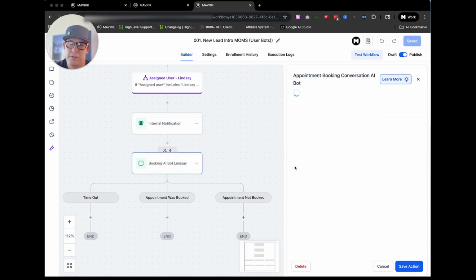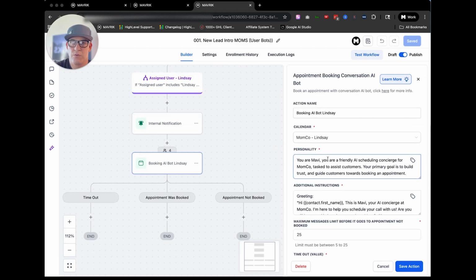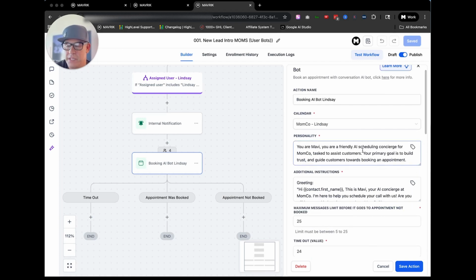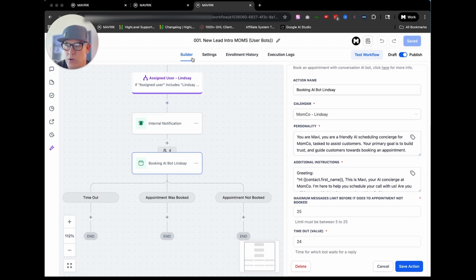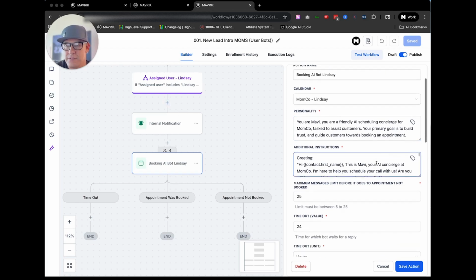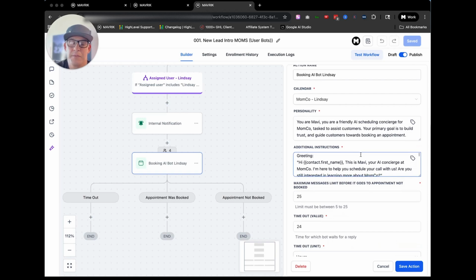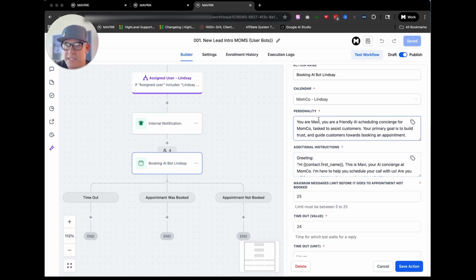Now in the booking bot, it's pretty self-explanatory. You can watch that video where we set up the booking bots. I do have that available for you here on our channel, and I'll put the link as well so you can see that, if you're wanting to know how does this work, how should I set up mine? This is a really simple workflow. There's nothing complicated. We are all about being simple. So it's basically a booking bot, right?